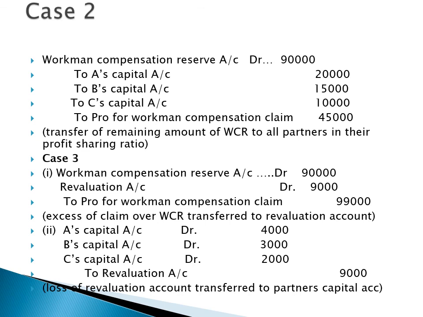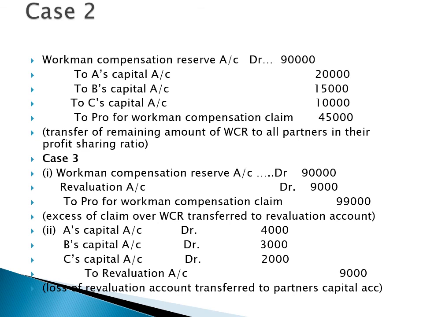Now case number 3. The workman compensation reserve was 90,000, but the claim was 99,000. We have less workman compensation reserve than the claim, by 9,000. So the excess of the claim of rupees 9,000 will be transferred to the revaluation account, and the complete reserve will be utilized for the payment of the claim.